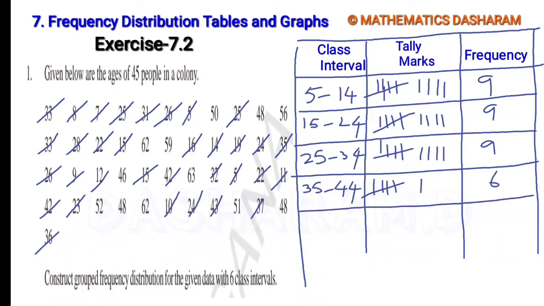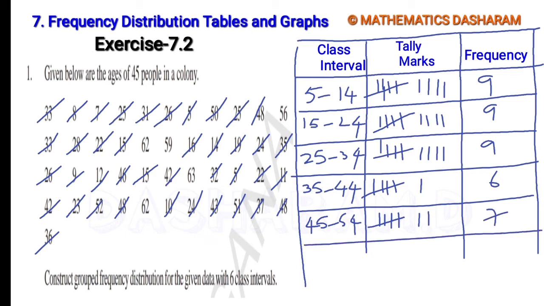Next one is 45 to 54, sorry, 54 not 45, 45 to 54. Here 1, 2, 3, 4, 5, 6, 7.